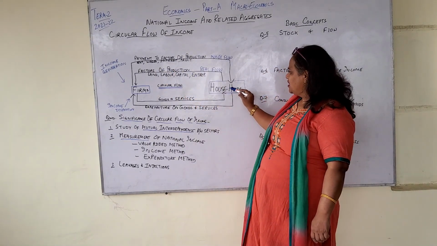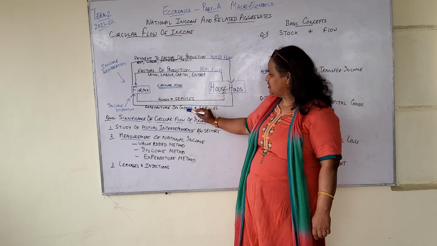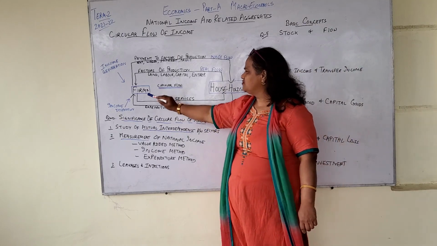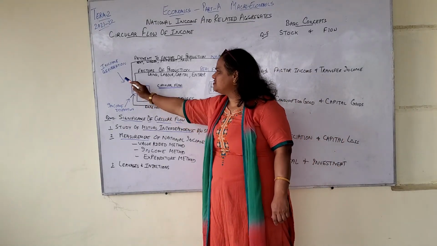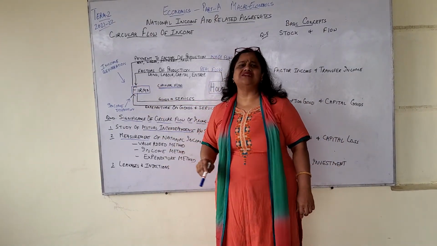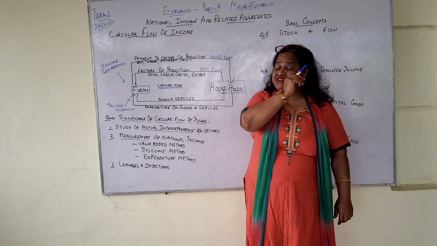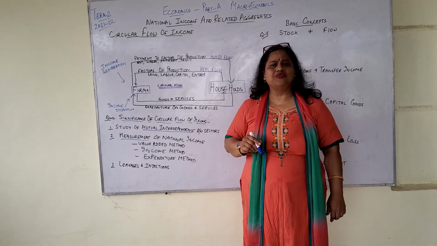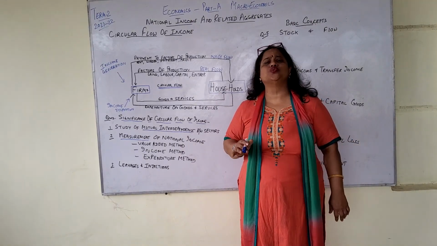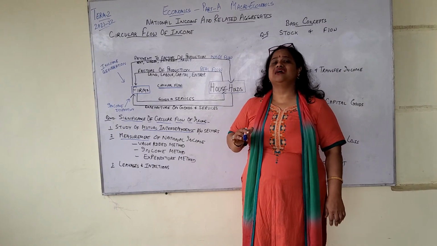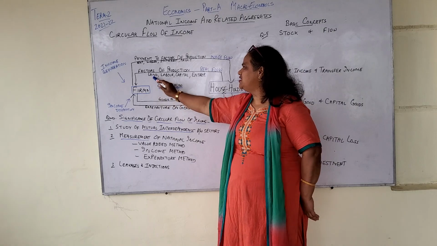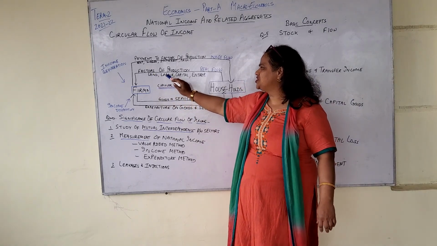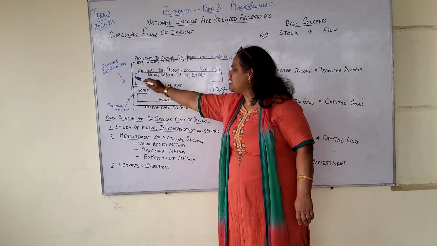And then a household spends the same income received on goods and services, and that comes back to the firms. And this is how there are three phases, wherein in income generation, firms are utilizing factors of production, factor inputs to add value to goods and services. Then this is the phase where the income is generated in the form of rent for the land, wages for the labor, and the same income they distribute.